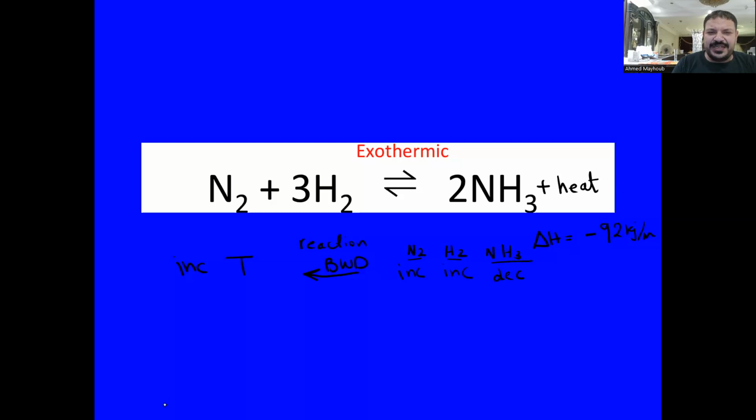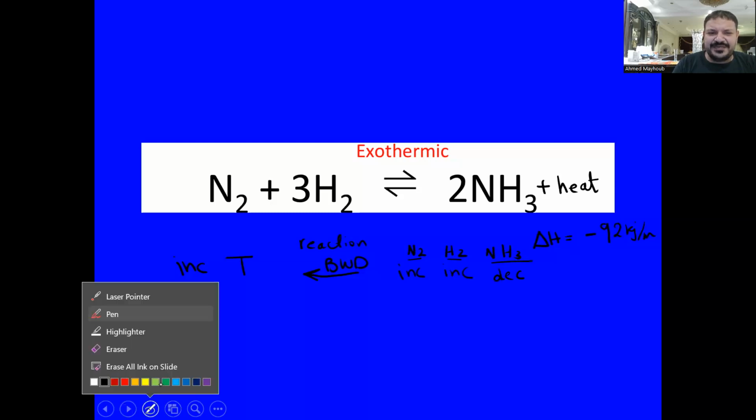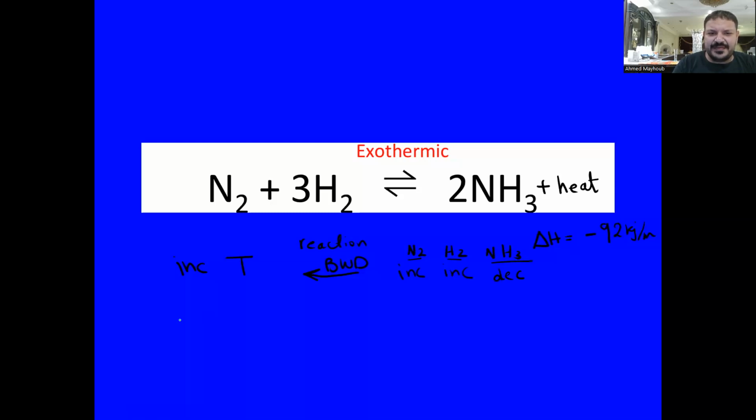But if we decrease the temperature, this means the reaction will move in the forward direction. And since it moved forward, the ammonia percentage will increase, but nitrogen and hydrogen will be consumed, so their percentage will decrease. Okay, this is if it's an exothermic reaction.